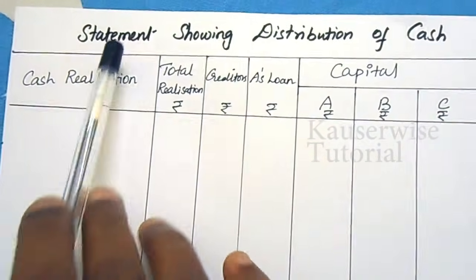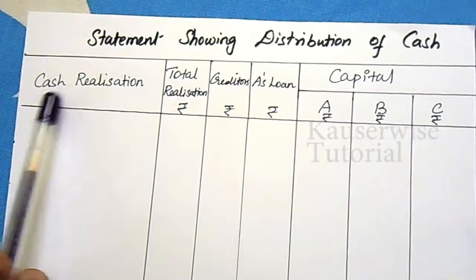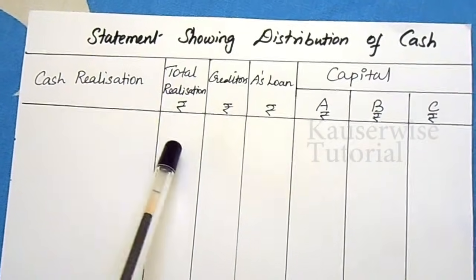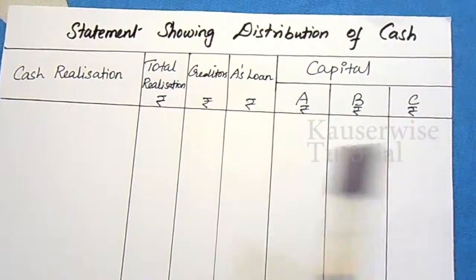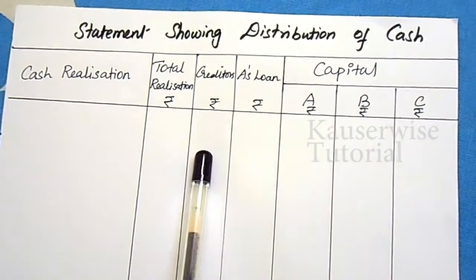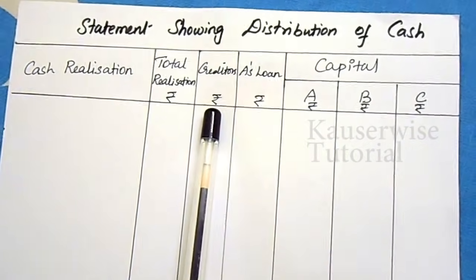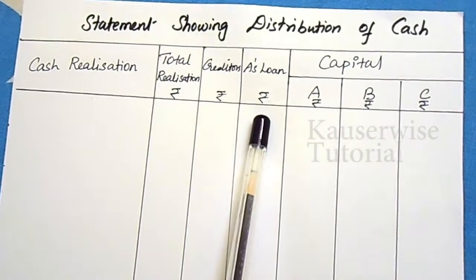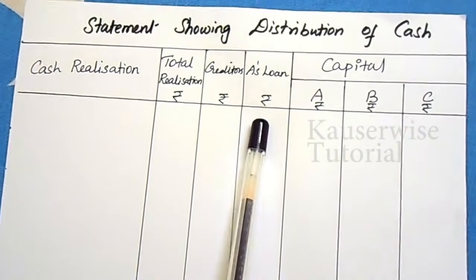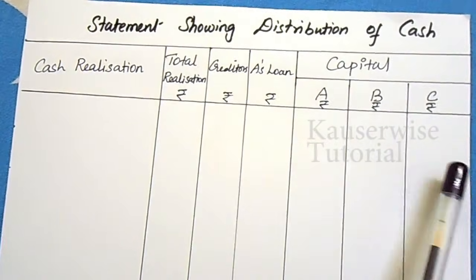See the format. Statement showing distribution of cash. This is the column for cash realization. Here you need to write the total realization amount, and these are the order of distribution. The first preference goes to creditors and third party liability. In this problem we have creditors, the second one A's loan, that is partners' loan, and the third priority goes to partners' capital. Here we have three partners, A, B and C.